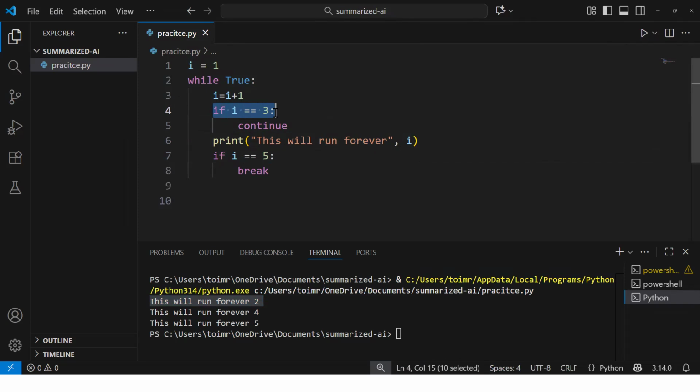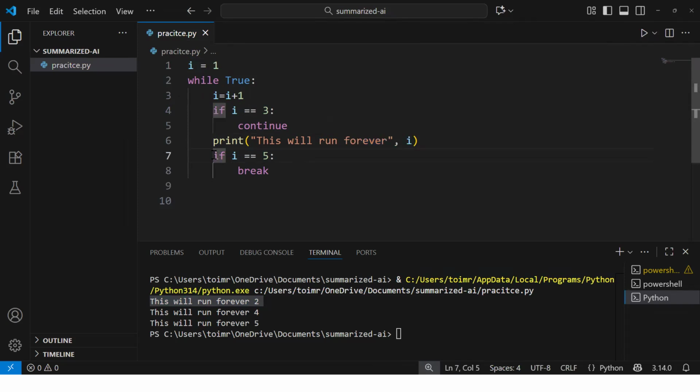Now 3 equal to 3. Now it will continue, which means it will skip the rest of the things in the loop and it will reach here. As soon as it comes here, we know the earlier value was 3, then it will be 3 plus 1, 4. Now the value of I is 4. Now, does 4 equal 3? False. No. It will print 4.